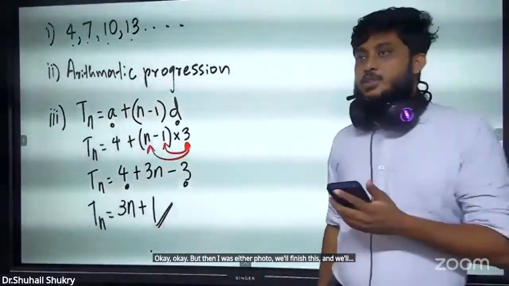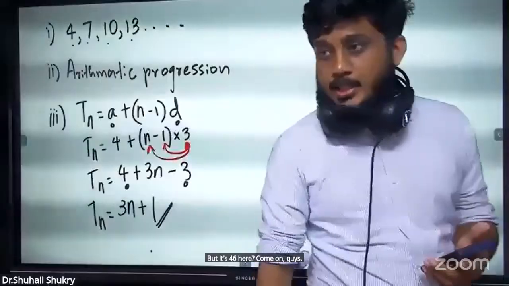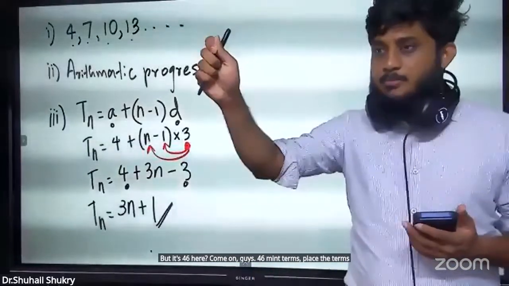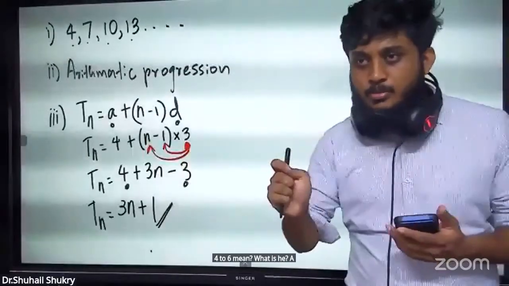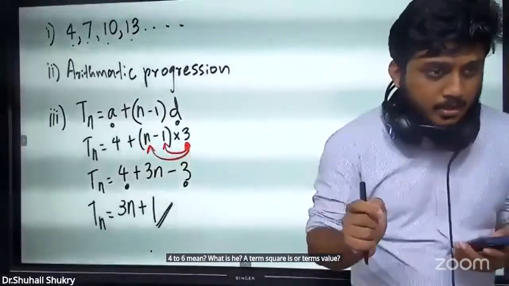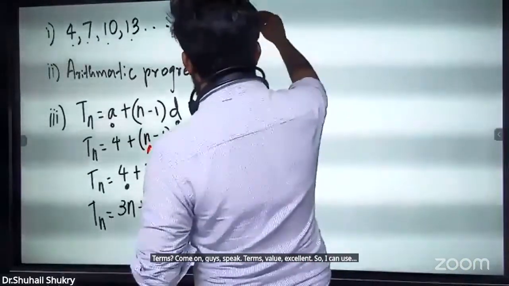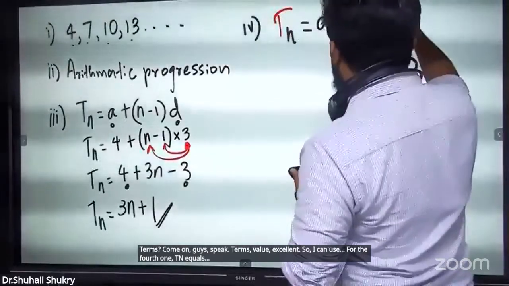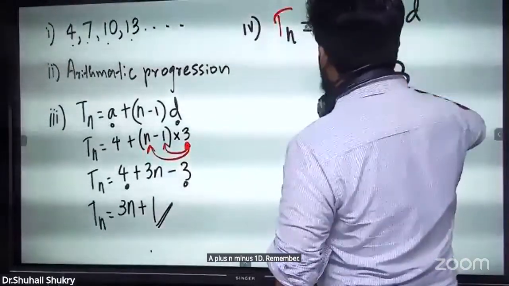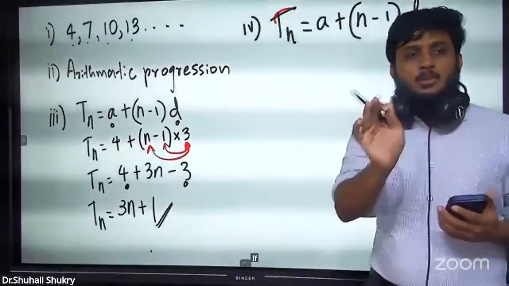Which row has 46 students? What is 46 here? Come on, guys. 46 means terms place or terms value? Terms value. Excellent. So for the fourth one I can use Tn equals a plus (n minus 1)d. Remember, if they don't ask for a total, we always have to use the Tn formula. If it's not a total, it is always Tn.